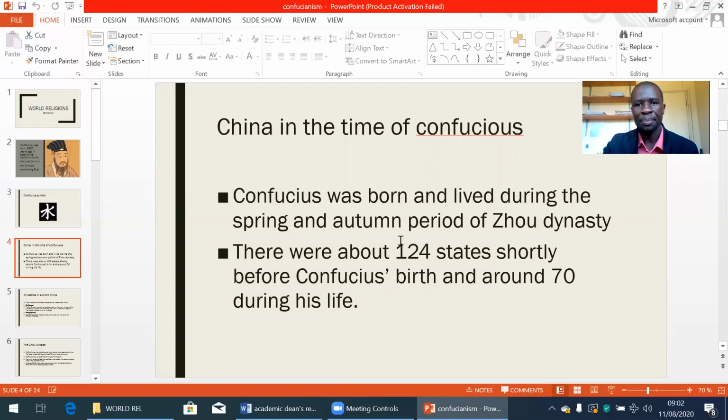When we look at the dynasties in China, there were about 124 states shortly before Confucius' birth and around 70 during his life. So you can see there was a kind of disintegration in the society.